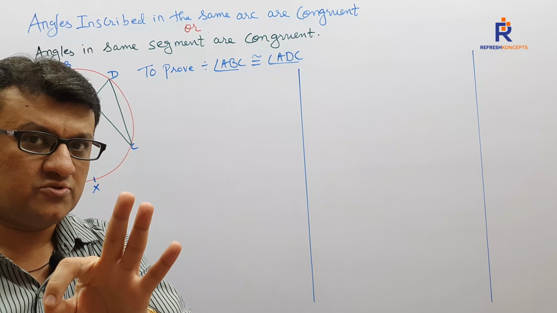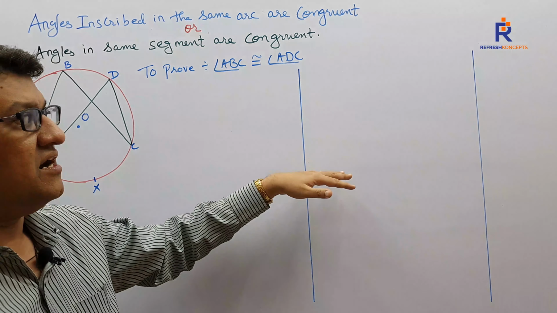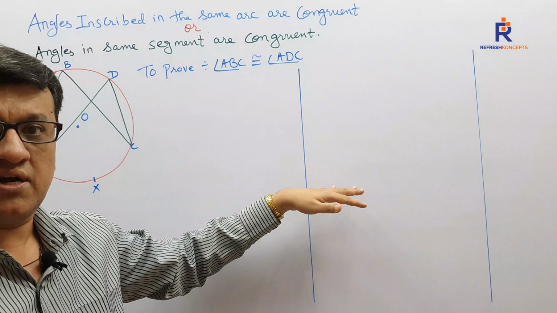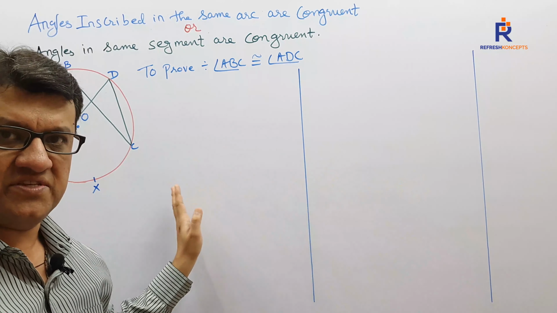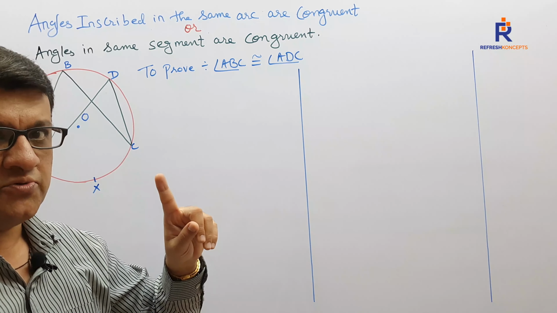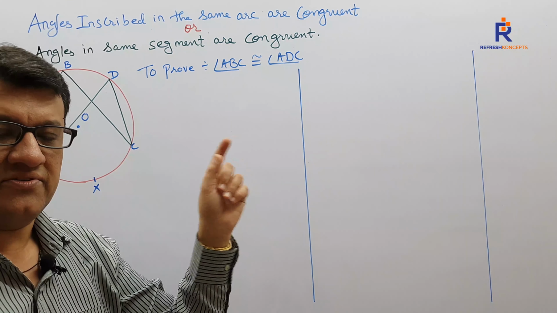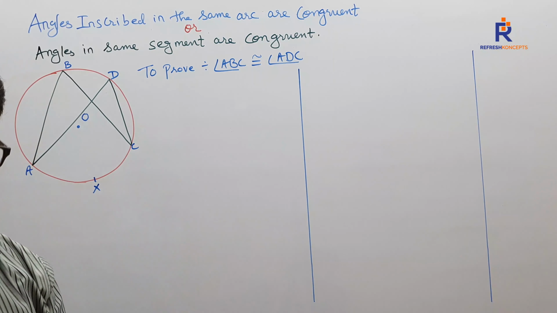There is no third solution. So don't say, sir, what if both the solutions are not being followed by our board? No, your board will follow either of these. So see to it that you are not writing the other solution. Write down that solution which your board is following.